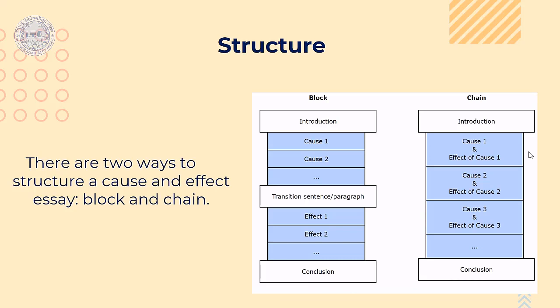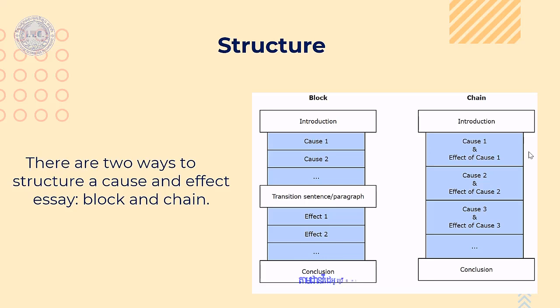And as you can see, next to block structure, we have chain structure. The first part is the introduction, or you call it introductory paragraph. For here, why do we call it chain? Because in one body paragraph, you talk about cause number 1 and also the effect of cause number 1. And then you move on to the next paragraph in the body.